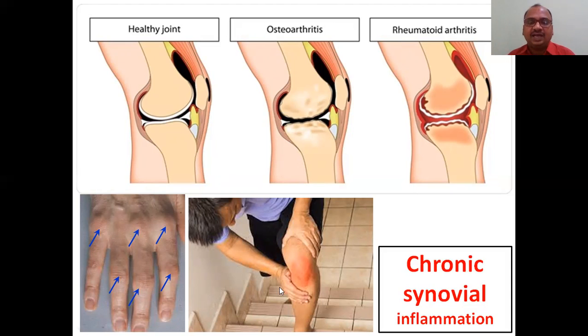And if you want to look at the direct photo, here you can see with the naked eye, it looks like this. This area below the knee, just below the knee, you can find the area. And it also comes to the hands. See, fingers, swellings are there, inflammation is there. Okay, so chronic synovial inflammation is the main characteristic of this disease. Synovial membrane inflammation.